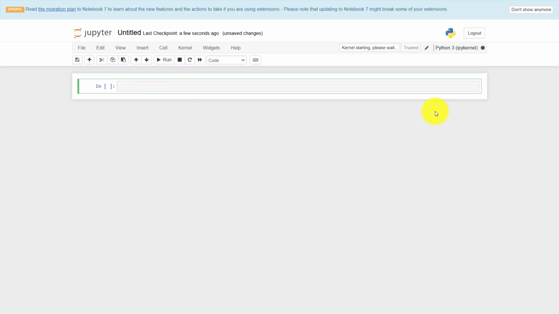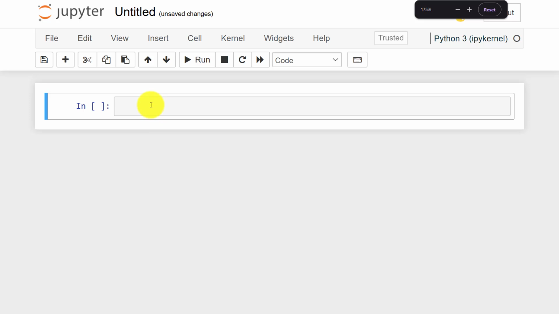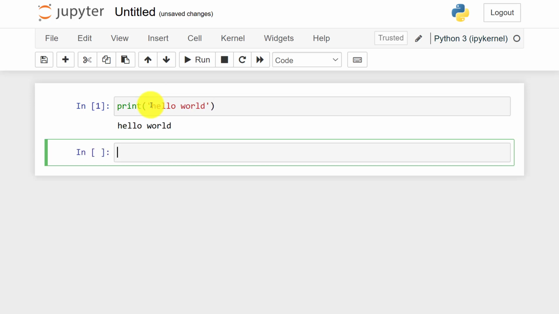Okay, so when I select that, now you can see that I have a notebook opened. So there is this message of migrating to notebook 7, don't show anymore. All right, so I have my notebook here, and now I can go ahead and print. The commonest is hello world. So you can see I can now run my code, simple and clean. Okay, so that's how it works.